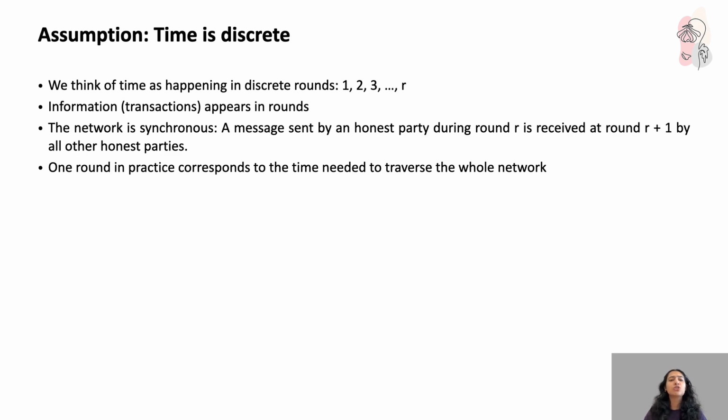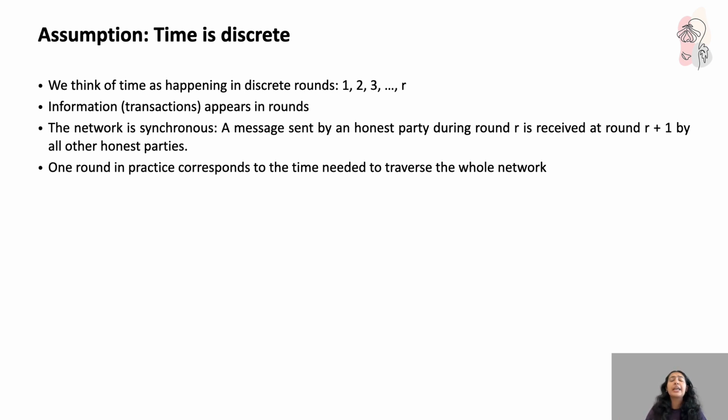Then coming to the assumption that time is discrete. This means we don't think of time as a continuous flow, but rather as rounds: round one, round two, round three, and so on up to round R. In each round, new information, let's say transactions, can appear and be broadcasted into the network. We also assume that the network is synchronous. What do we mean by a synchronous network?